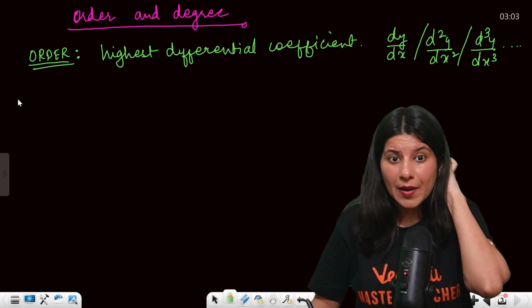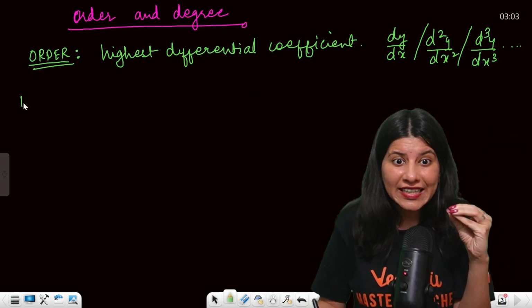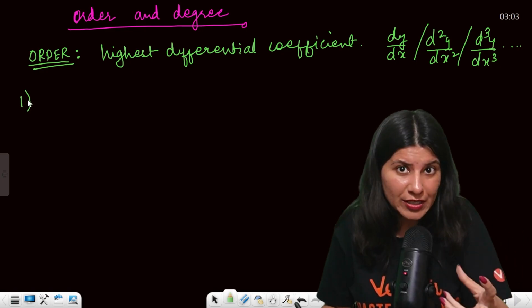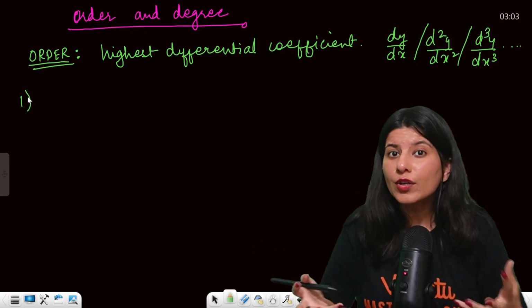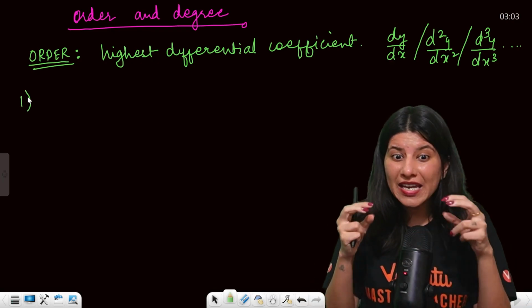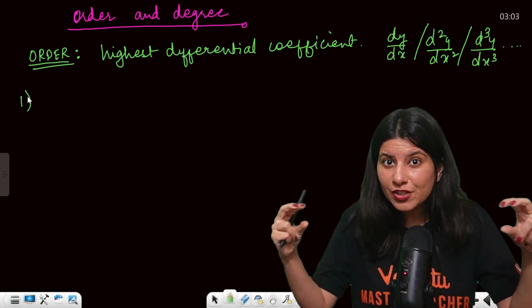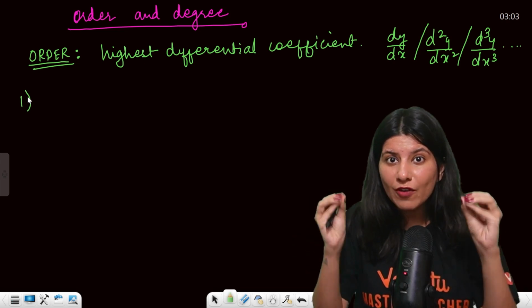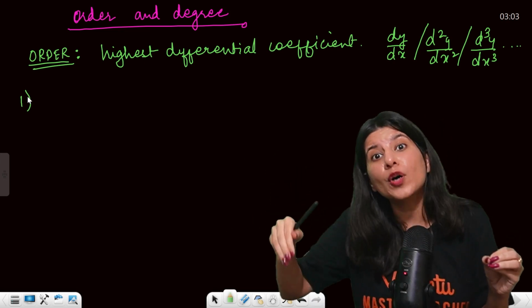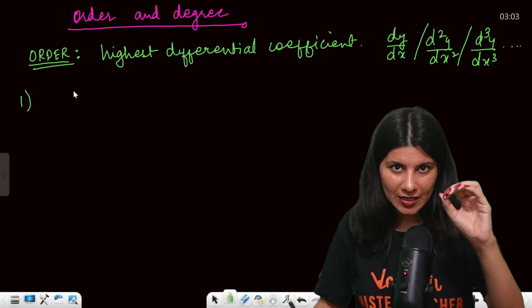Okay, but in finding the order of a differential equation, you have to understand, first of all, make sure that your differential equation is in proper format. That means it is in the format of a polynomial. Let me show you. Let me give you one example.